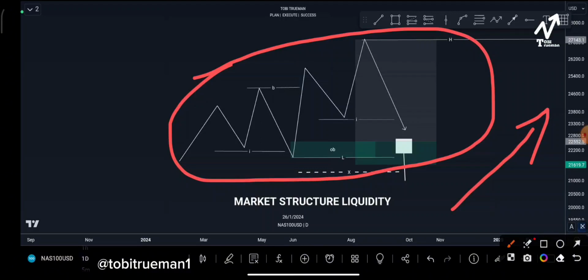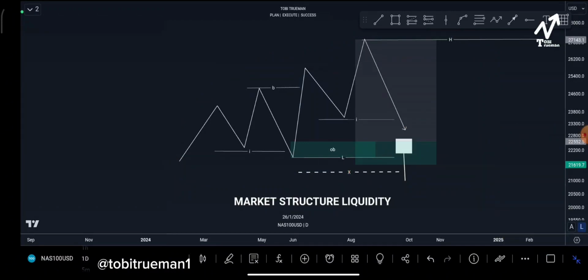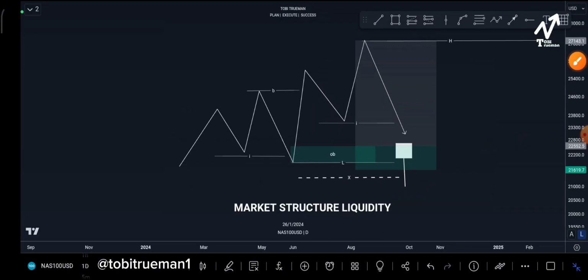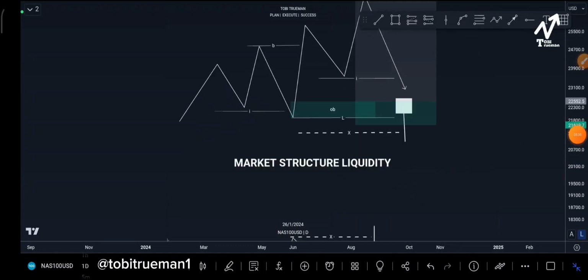The price is making an upward movement, and then you have to buy with the trend, right? But you are bought with the trend. Nonetheless, price did this thing, and then you have a losing trade. This is a loss trade. And what happened here? This is what we call market structure liquidity, or you can call it structural liquidity. That's one way to identify liquidity.